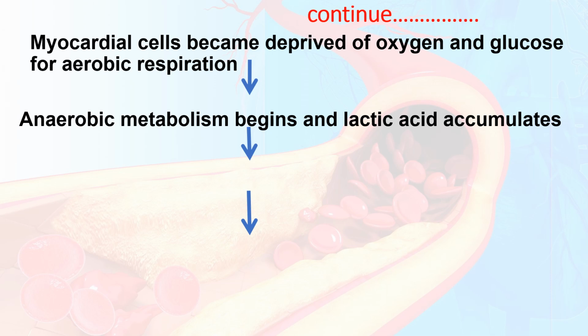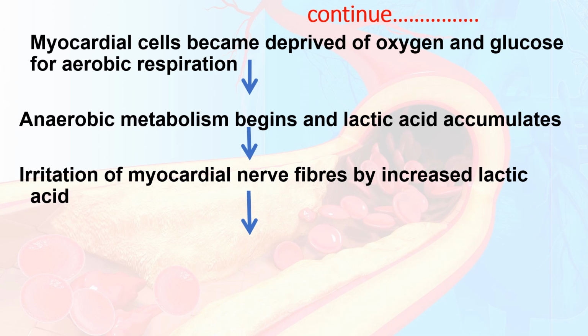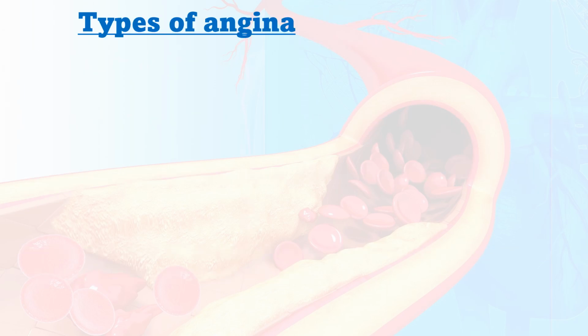When there is anaerobic metabolism, it will secrete lactic acid, otherwise we say the glycolysis process. This lactic acid irritates the myocardial nerve fibers. That is how a pain message is transmitted to the cardiac nerves and upper thoracic posterior nerve roots. This is how chest pain develops.